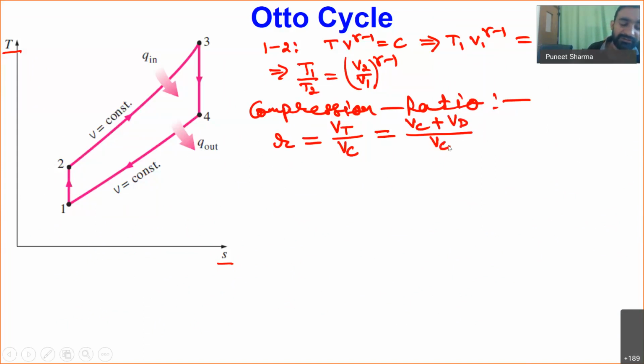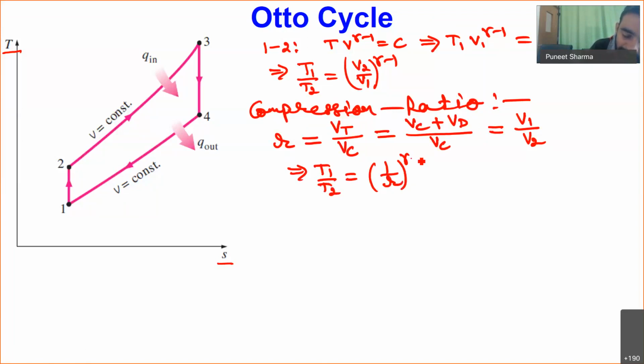In this case, the total volume is V1 and V2 is the clearance volume, so the ratio V2 by V1 I can write as 1 by R.